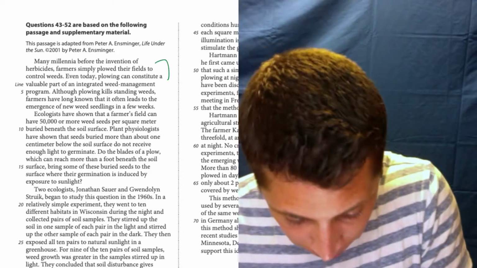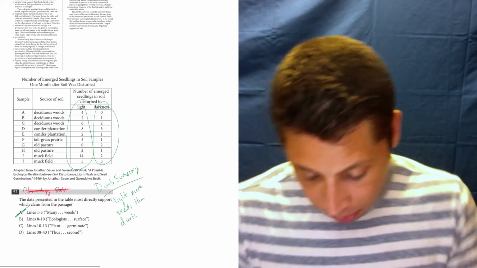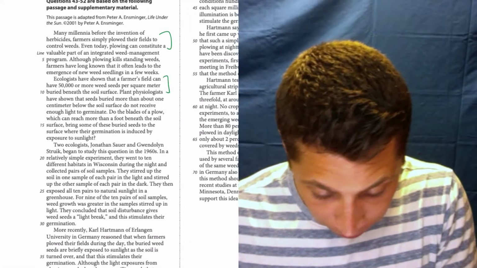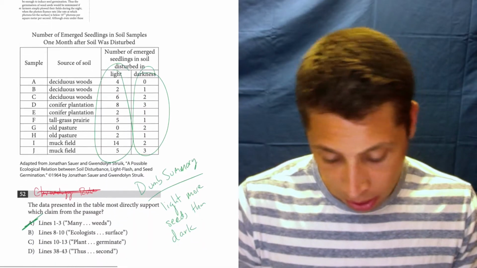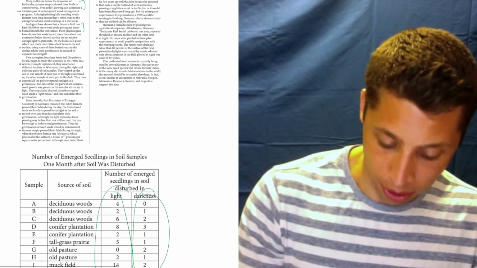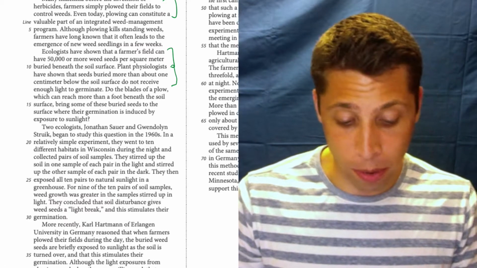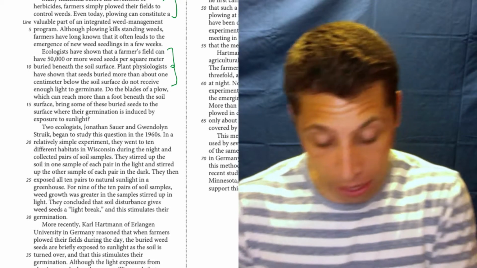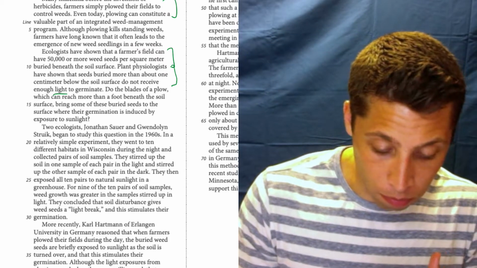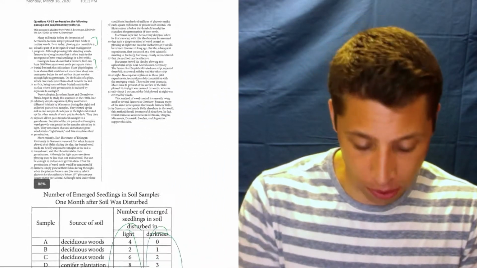Right here. Many millennia before the invention of herbicides, farmers simply plowed their fields to control weeds. Okay, not relevant to light or dark, so not relevant to us. 8 to 10. Ecologists have shown that a farmer's field can have 50,000 or more weed seeds per square meter buried beneath the soil surface. Again, not about light or dark, not relevant to us. 10 to 13. Plant physiologists have shown that seeds buried more than about 1 centimeter below the soil surface do not receive enough light to germinate. Okay, that's a little bit about light. So light seems to matter for germination. Maybe I keep that. Doesn't seem obviously right, but it seems relevant. So okay, we'll leave that in.